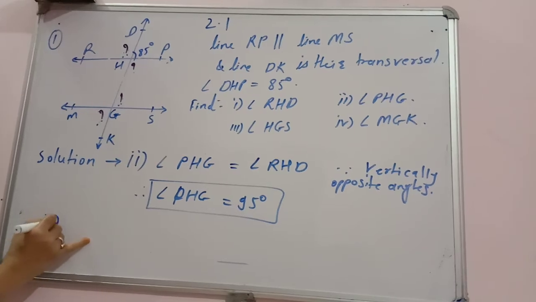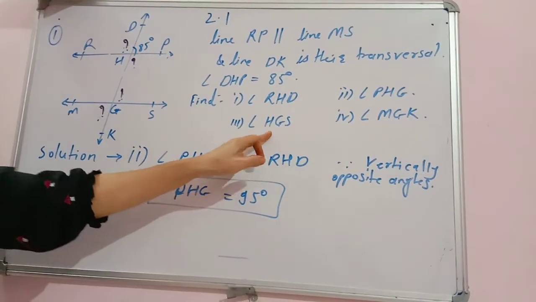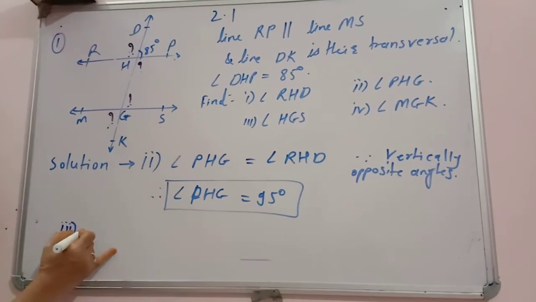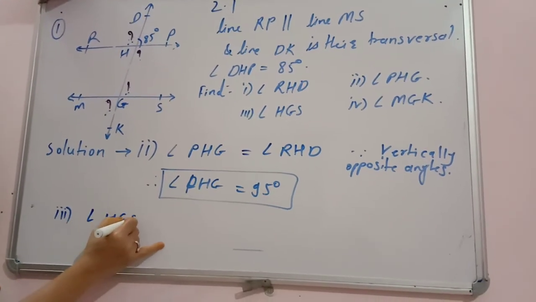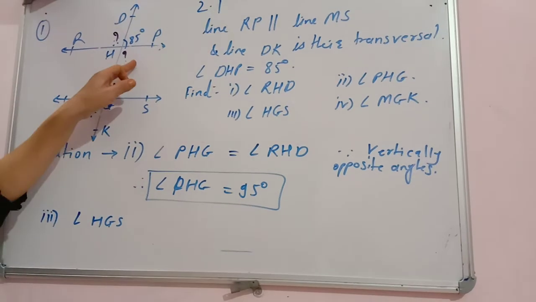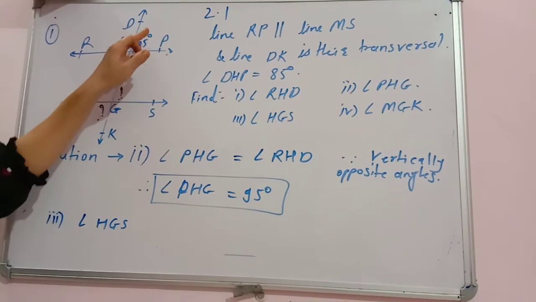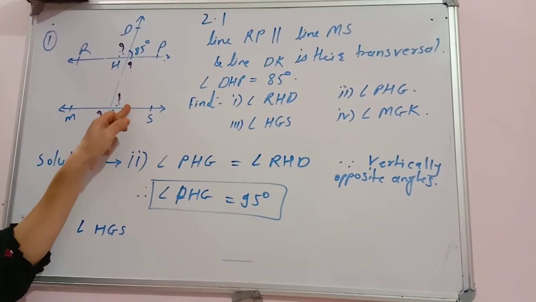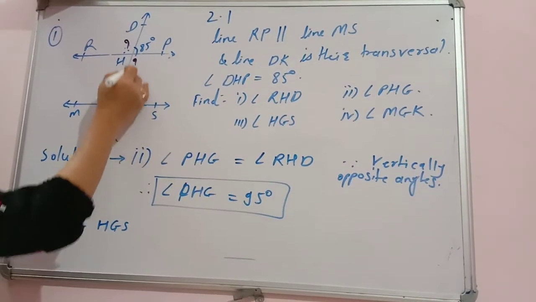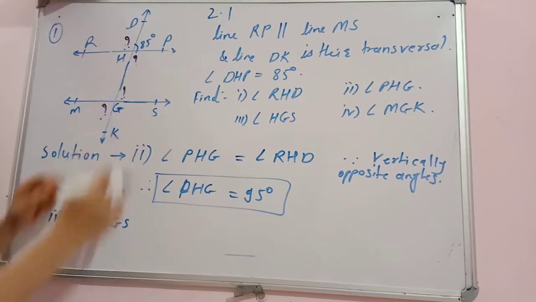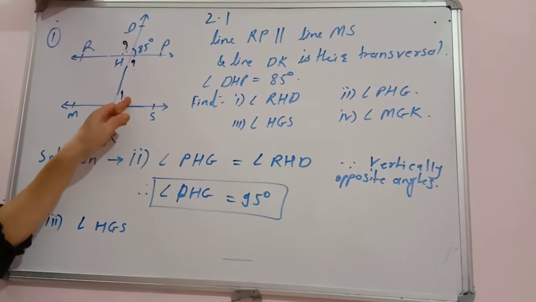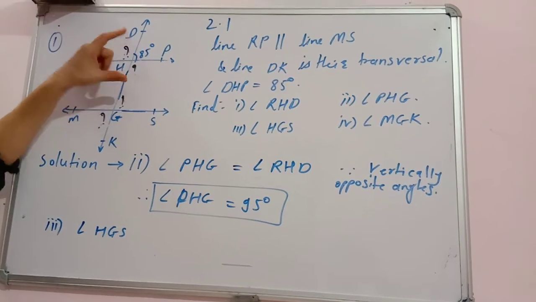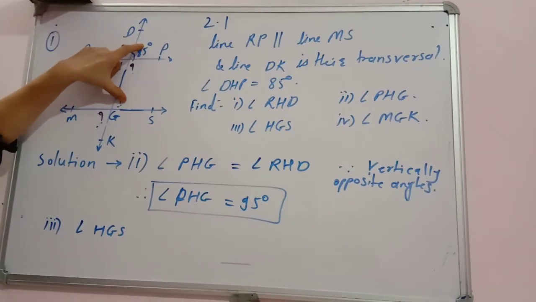Then the third one, that is angle HGS. To find the measure of angle HGS, you can take alternate angles or interior angles. Then what will be easy? The property of corresponding angles. These two are corresponding angles and these two are interior angles. In both ways you can find it, but we will take corresponding angles.